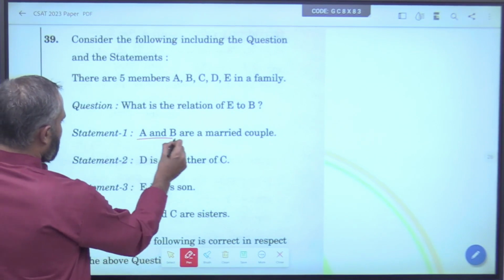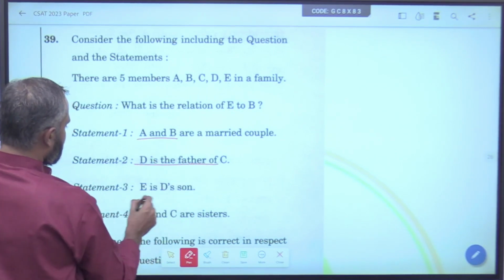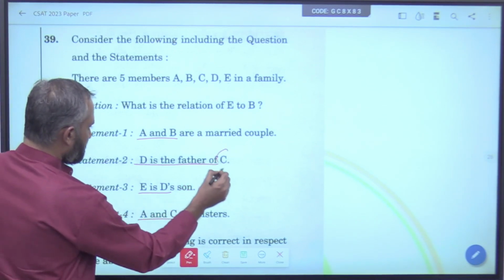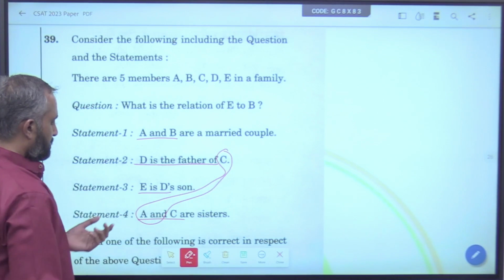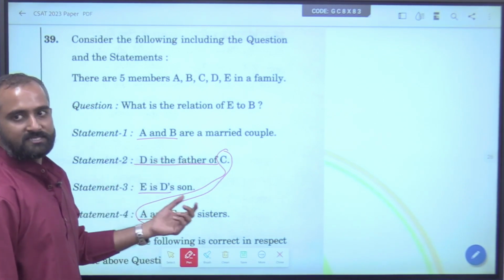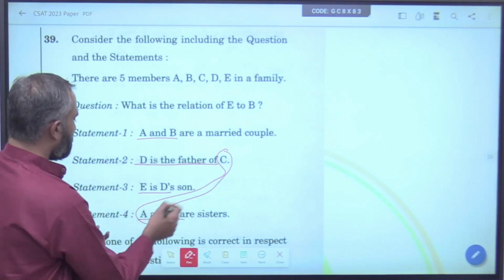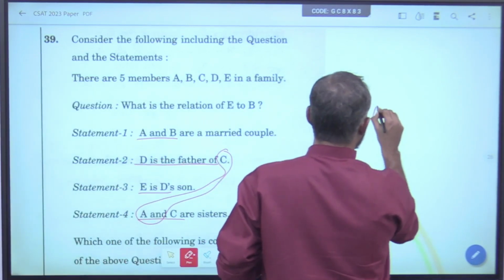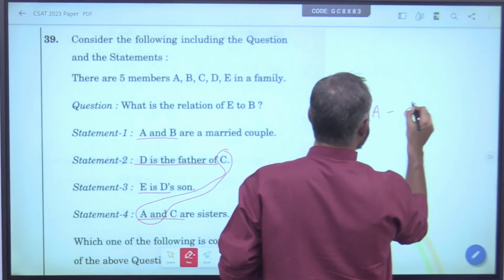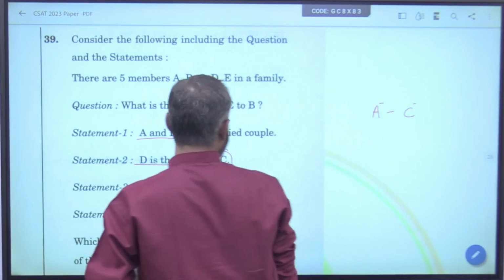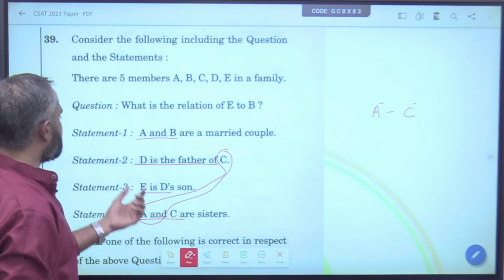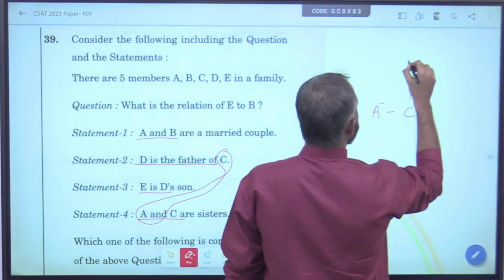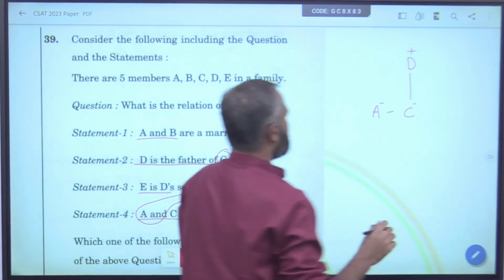Now, let's see this here. The first statement is A to B, D and C is related, E and D is related, A and C is related. So, consider these two statements. Take this as a starting point, you will see how easy it happens. Now, A and C are sisters. So, represent that. Since we know the sex too, minus represents female. A and C are sisters and D is the father of C. So, this is plus.